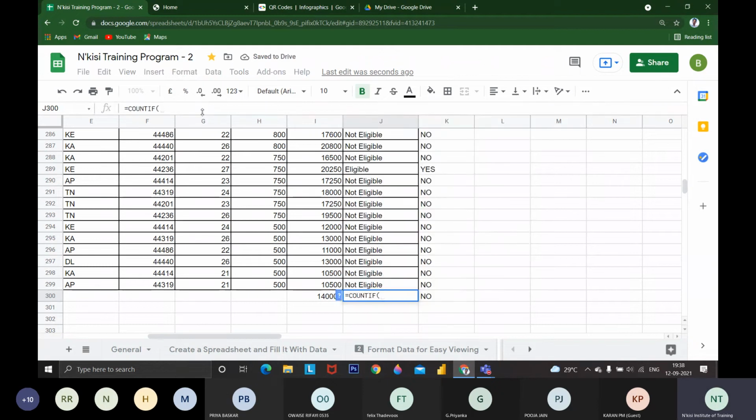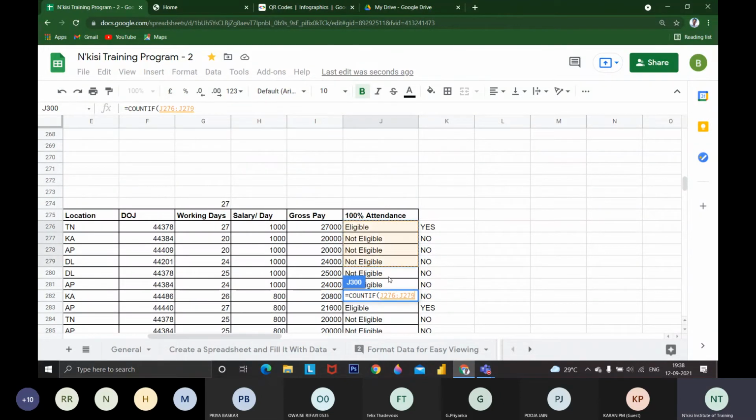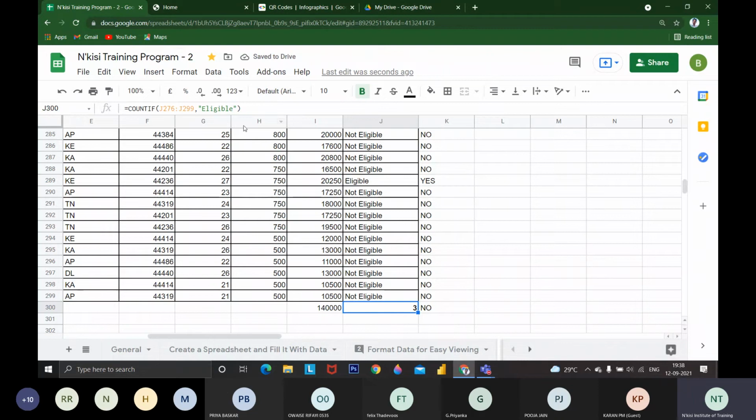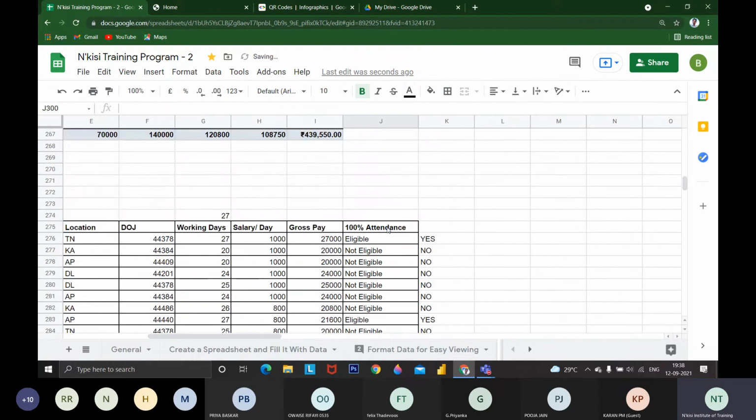Normal count will count all the data, the entire data. COUNTIF will count whatever condition we are giving. I'm going to give the condition from this to this. Within this range, I want to count who are eligible. I'm going to give eligible, E-L-I-G-I-B-L-E. It is case sensitive, so we have to mention exactly whatever we have given. So it has given the count of eligible people. If I give not eligible, it will give 21. You got it, right? So these counts are coming up with formulas.